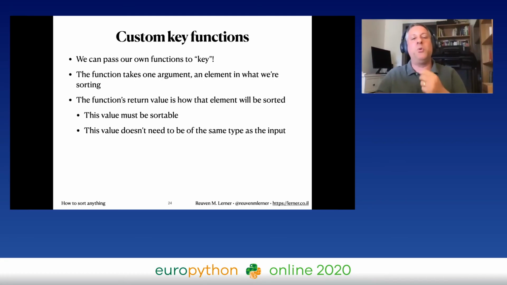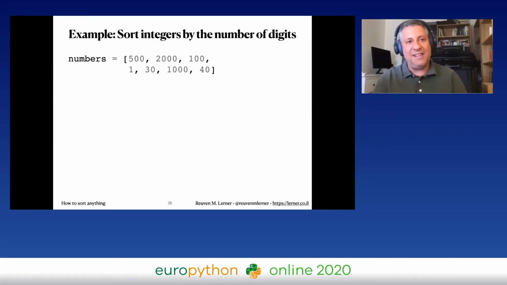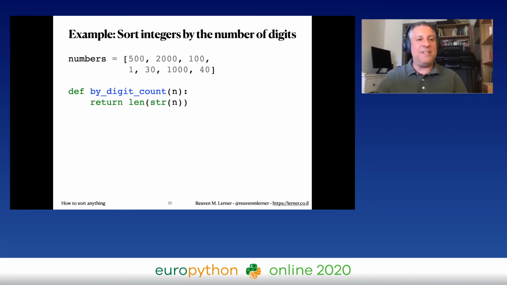But I can do even cooler things if I write my own custom key functions. As long as my function takes an argument, as long as my function's return value is sortable, comparable, then we'll be fine. And remember, the value does not need to be the same type as the input. So I can sort strings by their lengths because the len function returns an integer. So let's look at a few examples of this. Let's say I have a list here of numbers: 500, 2,100, 130, 1,040. And now I'm going to say def by_digit_count of n. Now, this is going to be my key function. This is the function that I'm going to run on each element, and based on its output, TimSort will know how to order things.